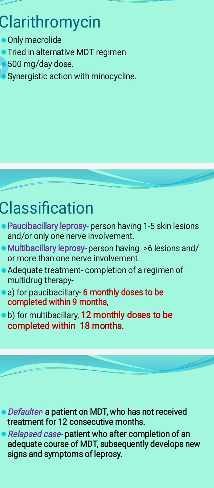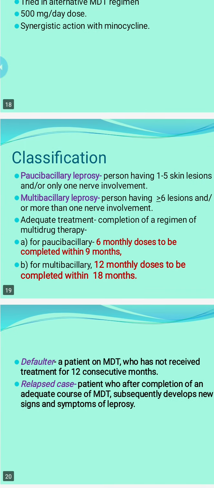For paucibacillary, 6-month therapy is given, and that can be completed within 9 months. Leprobacilli being slow-growing bacteria, even if we miss 1 or 2 months of therapy, that is not very harmful. So 6 months of therapy can be completed within 9 months, and 12 months of therapy for multibacillary leprosy can be completed within 18 months.